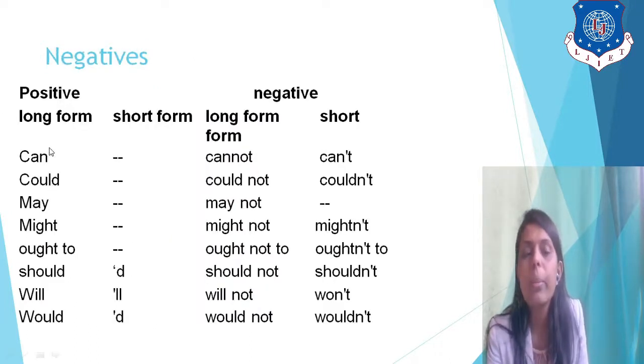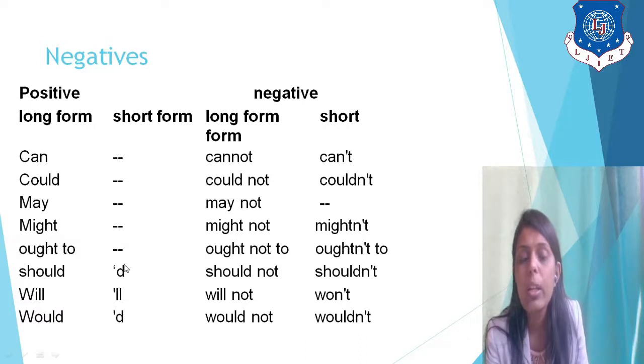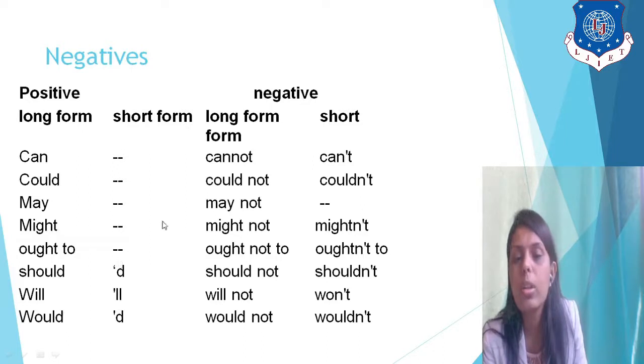So here you can see the positive long form of modal auxiliaries: can, could, may, might, ought to, should. Then the short forms of modal auxiliaries: will can be shortened with apostrophe double l, 'll, the short form of positive modal auxiliary. Would, with apostrophe d, 'd, you can utilize for the short form of the modal auxiliary.